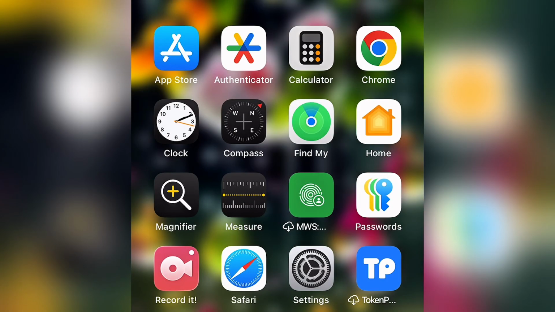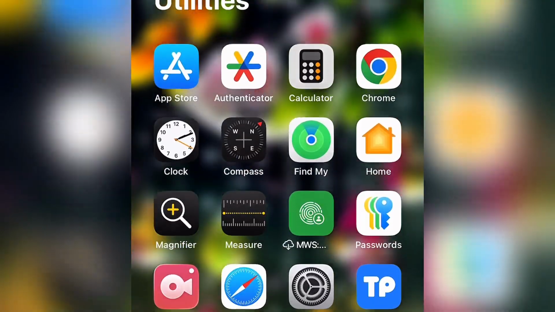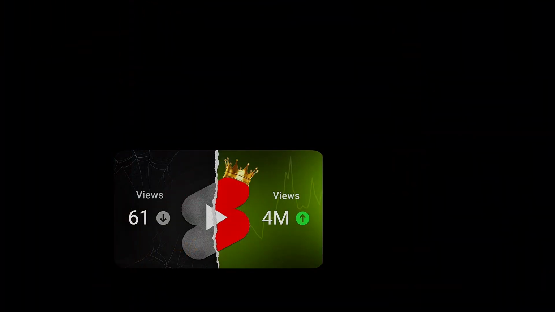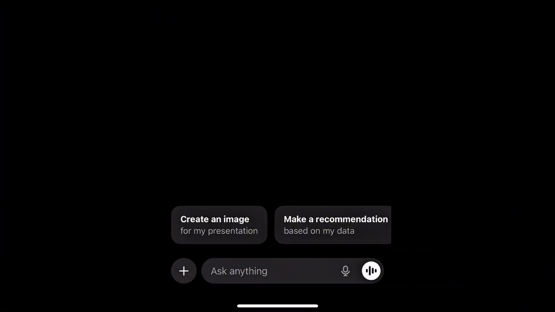The first app we're going to be needing is ChatGPT. We all know that ChatGPT has been saving lives for a very long time now, guys. So if you don't have ChatGPT, this is the time to install it on your phone. So let us head straight to ChatGPT and generate the picture that we're going to be using for this tutorial. The first thing we need to do is to generate our image, the one that we want to use to make it talk.